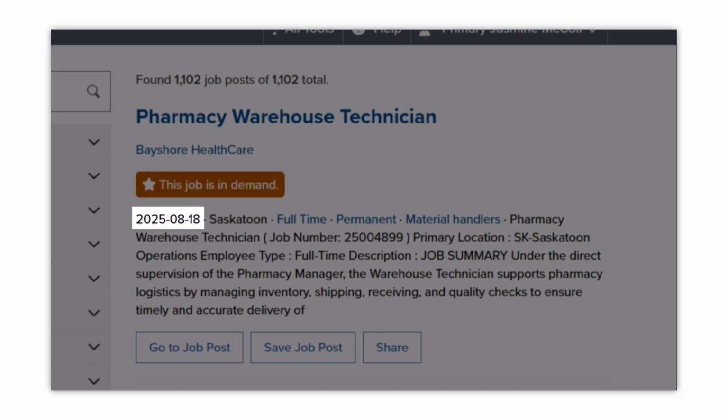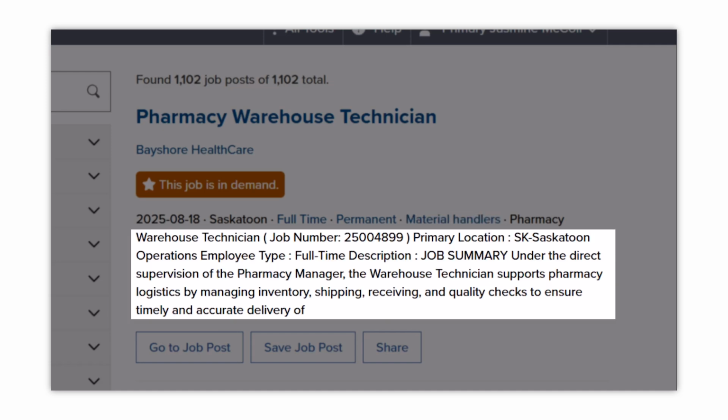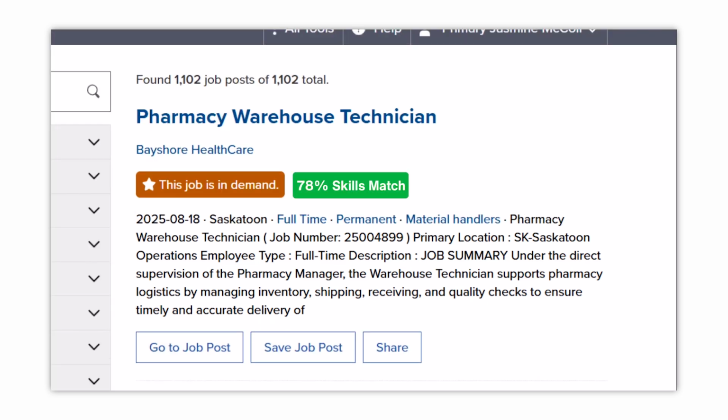The date the job was posted, the location of the job, whether the job is full-time, part-time, or casual, whether the job is permanent, temporary, or on a contract, the occupation title based on the job's National Occupation Classification Code, or NOC code, and any other relevant information available, such as wage and responsibilities. If you're logged into the jobs portal, you'll also see your skills match percentage, if applicable.